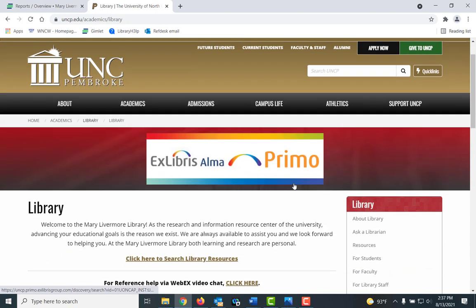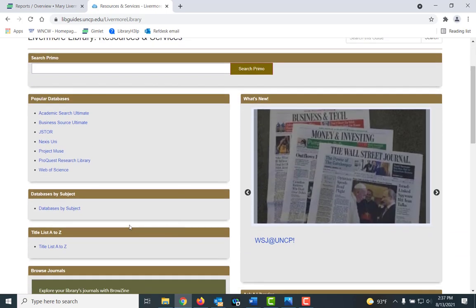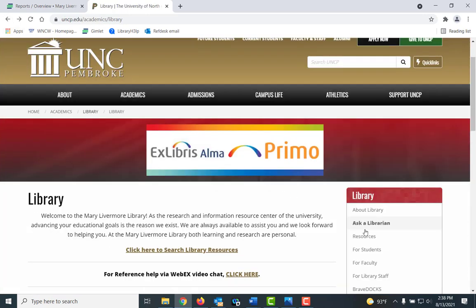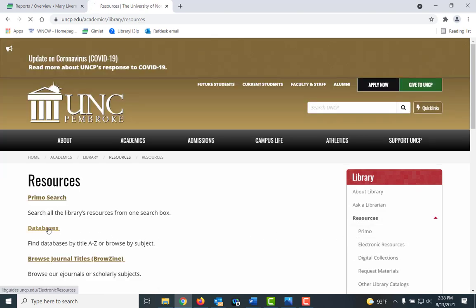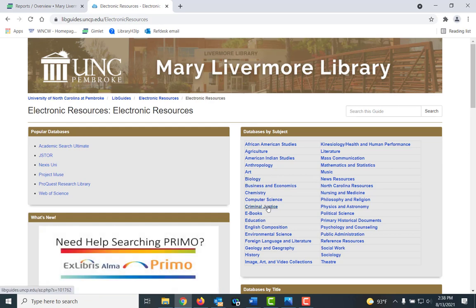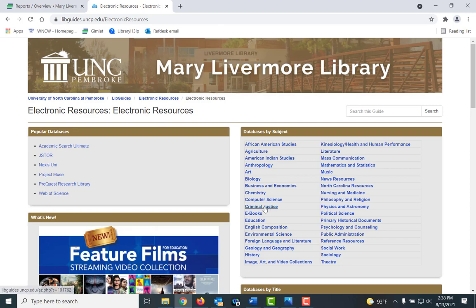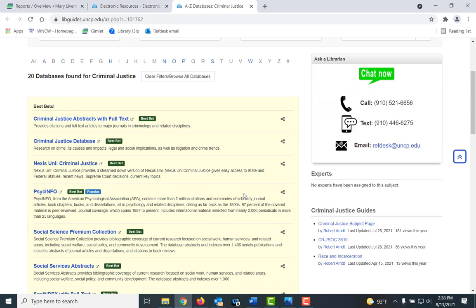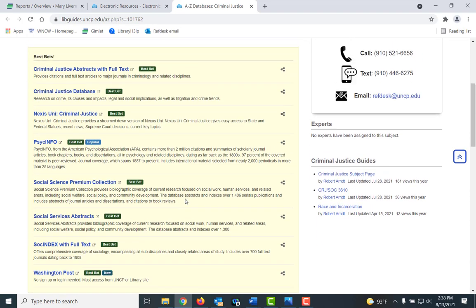Now, to get to our databases, you can either click here, click Search Library Resources, and then click Databases by Subject, or I'm going to go back a page, or you can click under Resources here, click Databases, and it will bring up this page. Now, typically, because this is a criminal justice class, I'm going under Databases by Subject and click Criminal Justice. Now, here are a list of databases that relate to criminal justice. Typically, the ones in yellow, the best bets, are librarian selected, and I would go with those.